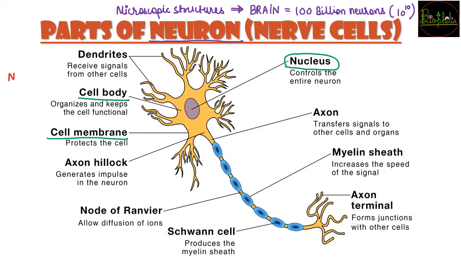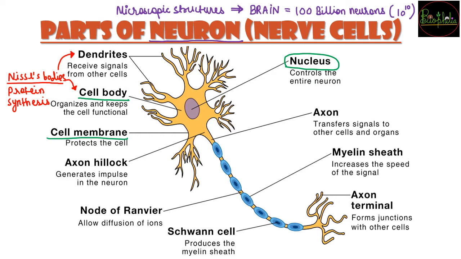Additionally, what is different from other cells is the presence of Nissl bodies. Now what are these Nissl bodies? These are nothing but, you can say, ribosomes. Just like ribosomes help in protein synthesis, the Nissl bodies help in protein synthesis for the cell body and the dendrites. So you can think of Nissl bodies as a sort of ribosomes, just to remember. These Nissl bodies are present in the cell body as well as in the dendrites.